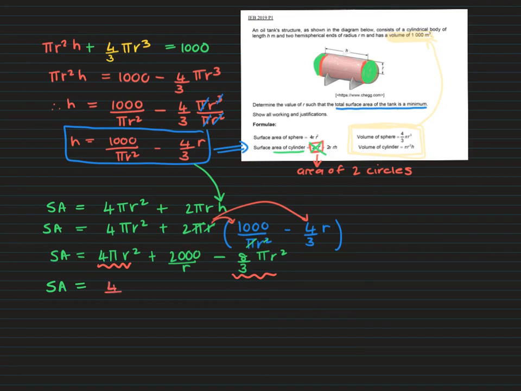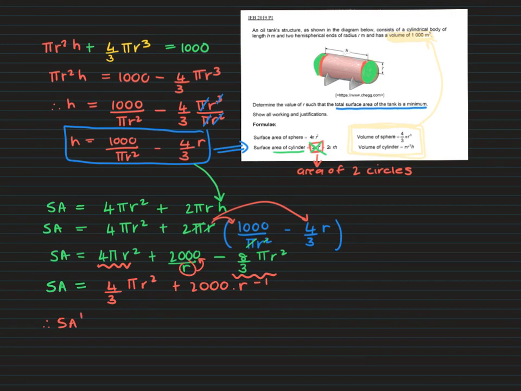So you're going to have 4 over 3 pi r squared plus 2,000 times r to the minus 1. All right, remember I took this term and I moved it into the numerator. So then our exponent will become negative. Okay, and guess what? We can actually find the derivative now.